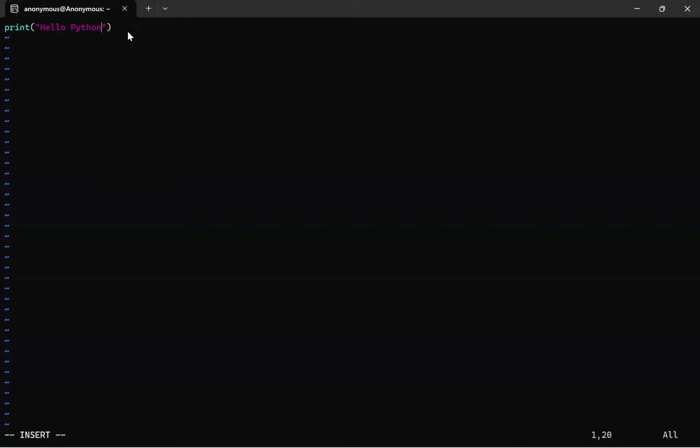After completion of writing the script, we need to go to the command mode for saving. We can go to the command mode by simply pressing escape. After pressing the escape button, we press shift plus colon.